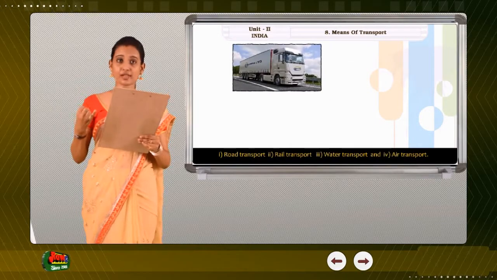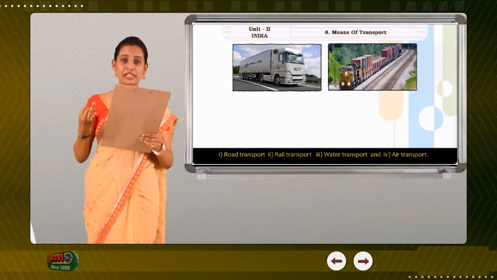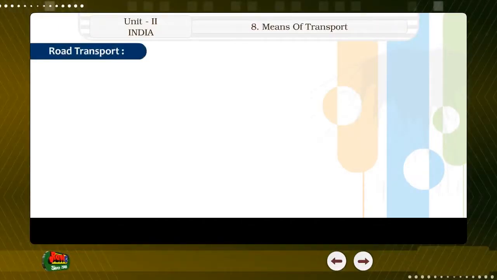1. Road transport. 2. Rail transport. 3. Water transport. And 4. Air transport. Road transport. The common means of road transport are bikes, buses, cars, auto rickshaws, jeeps. They all run on road. The roads which connect cities and towns are called highways.